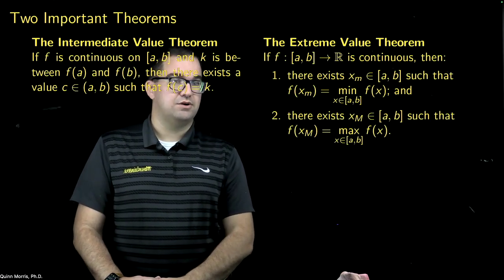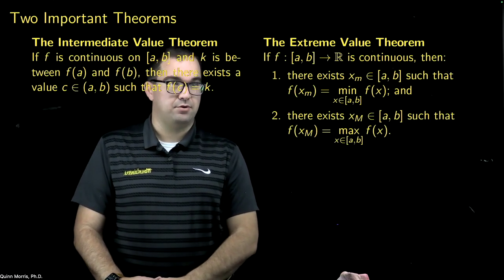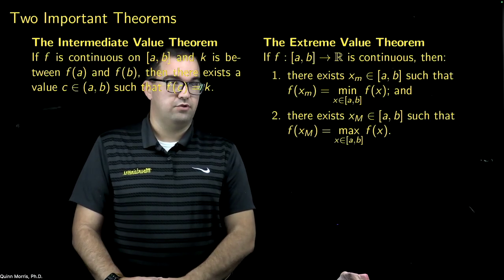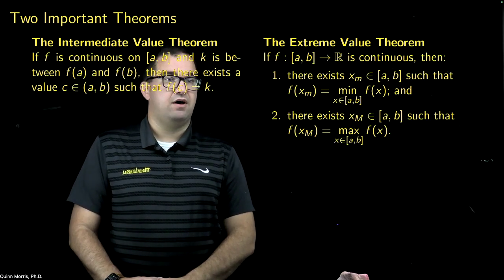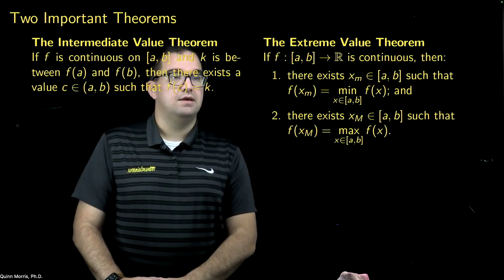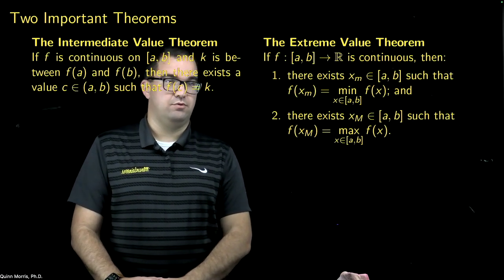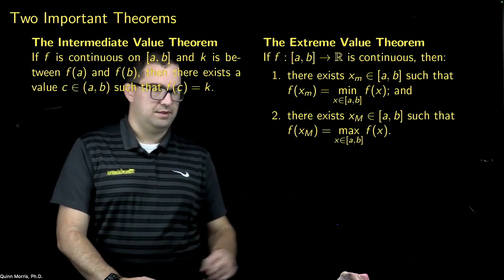The second part says there exists a value x sub capital M in the closed interval [a, b], such that f of x sub capital M is equal to the maximum value of the function on the closed interval [a, b].